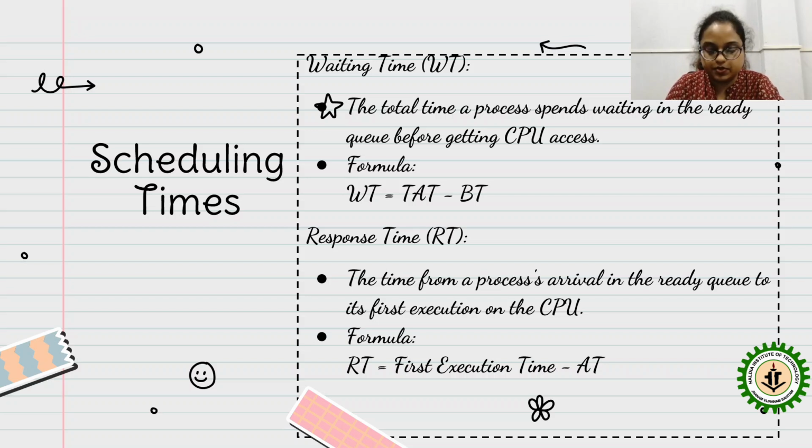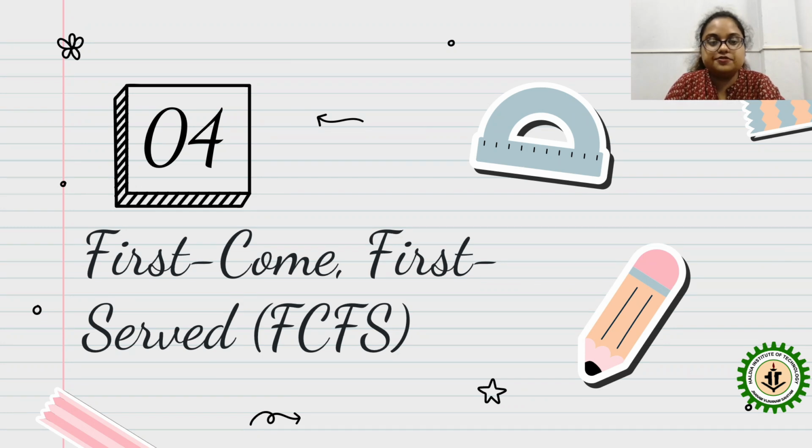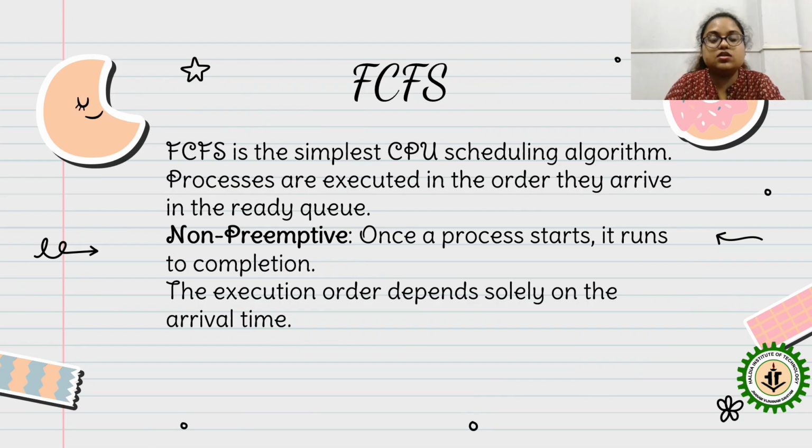So now we will focus on the algorithms part. First is first come first served, FCFS. FCFS is the simplest CPU scheduling algorithm. Processes are executed in the order they arrive in the ready queue. So you can learn from this very easily that the processes are in the ready queue in the order they come. It is an example of non-preemptive, as I have discussed earlier. Once the process starts, it runs to completion. The execution order depends solely on the arrival time.